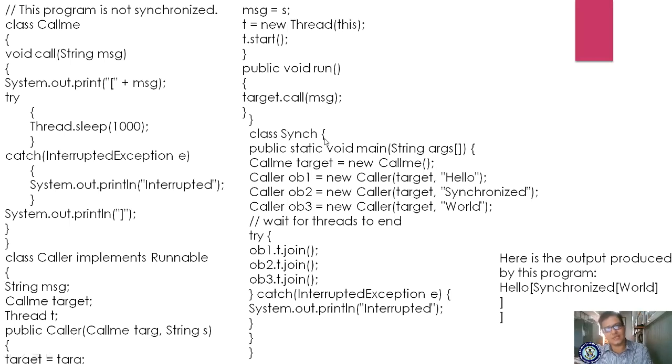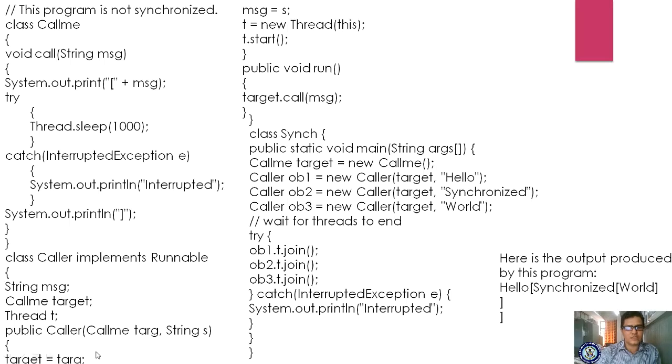Class sync. Now we are writing the main method, public static void main(String args). Here, for this class you are creating the object, right? For this Callme class you are creating the object. Now Caller ob1. What is Caller? This class. For this class you are creating the object, and while creating the object you are supplying the parameters.